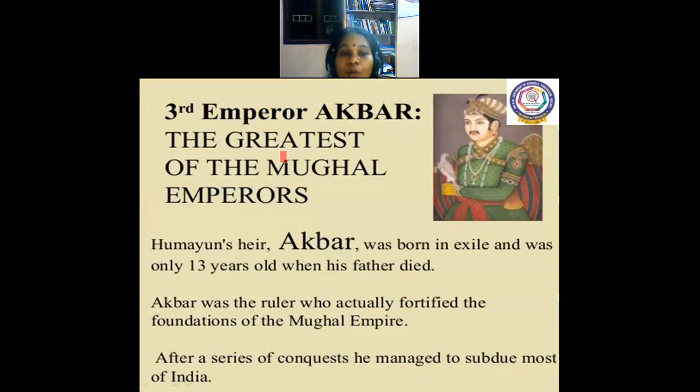Now let's see about Humayun's son Akbar. See, at the early stage, how Akbar, the third emperor of the Mughals, the greatest of the Mughals. Humayun's heir Akbar was born in exile and was only 13 years old when his father Humayun died.